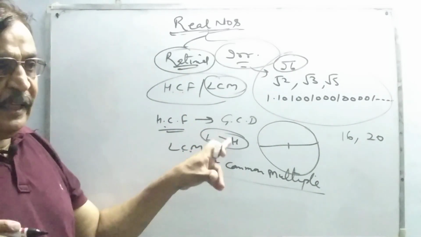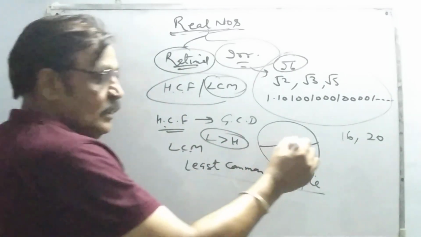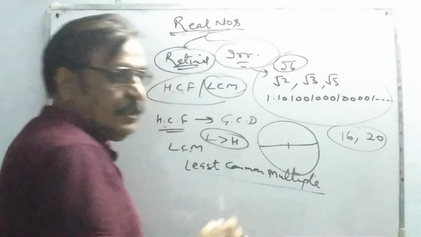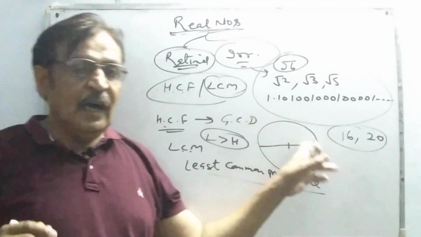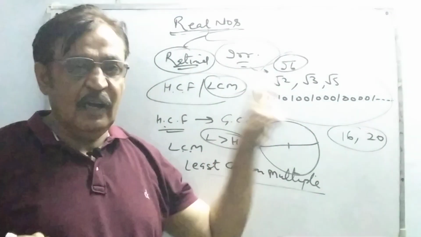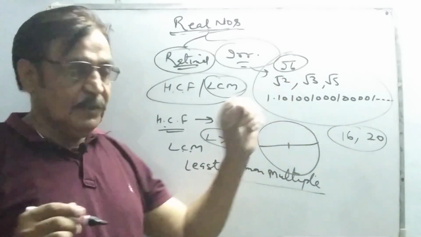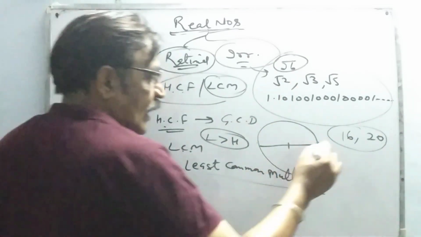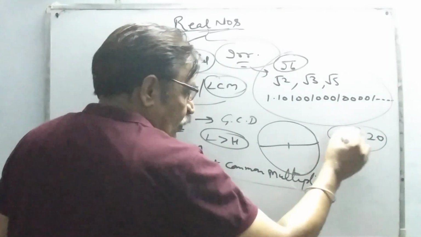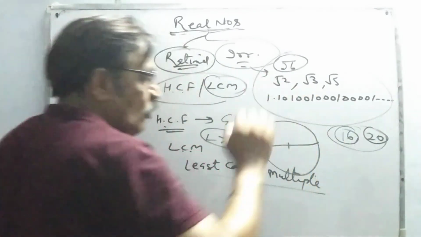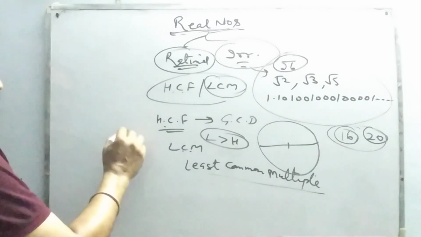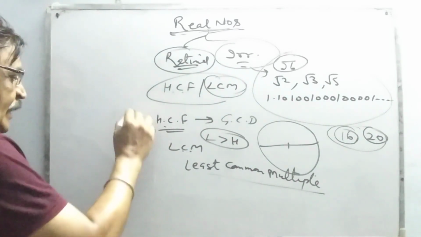LCM is always greater than HCF. So you are given two numbers 16 and 20, and you are asked what will be the highest common factor of these two numbers. What is the basic concept? This is 16 and this is 20.